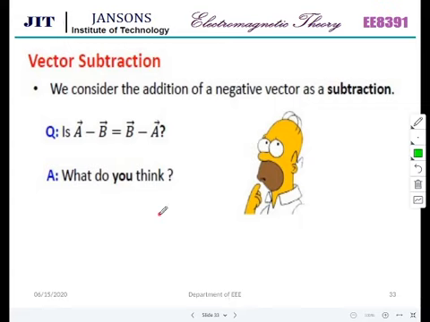Vector subtraction. We consider the addition of a negative vector as a subtraction. That is, you have to add minus B to A. Is this correct? What do you think? Please tell me. No, sir. Then what is the relation between this? You are saying they are not equal. Fine, sir. Any other relation between A minus B and B minus A?